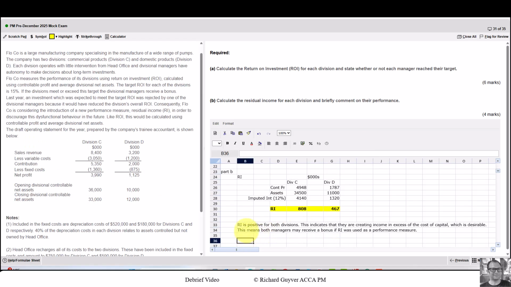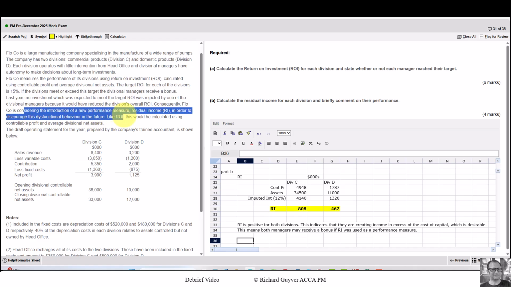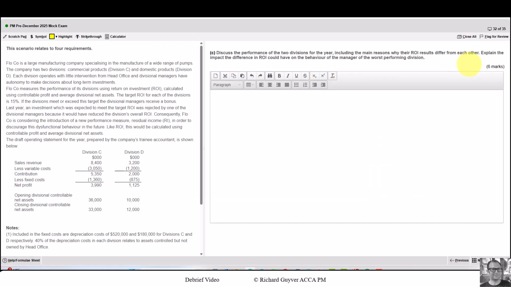For my comment, I've stated the fact RI is positive for both divisions, and what that means: that indicates they're creating income in excess of the cost of capital, which is desirable. What's the implication? This means both managers may receive a bonus if RI was used as a performance measure. And you'll remember from your read through of the question, they currently use ROI and they are considering RI to discourage dysfunctional behaviour. So on to C, this is for 6 marks.